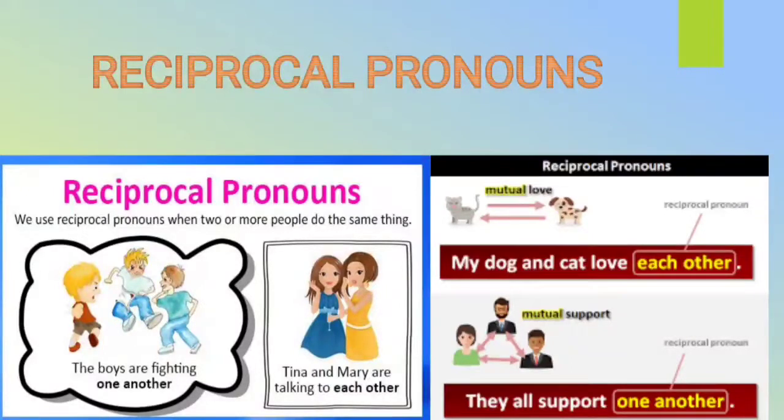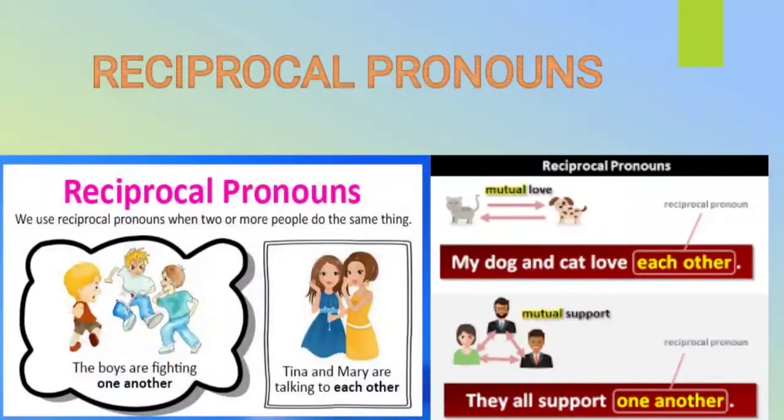The boys are fighting one another. My dog and cat love each other and they all support one another. These four sentences, what have you understood? They are used to express a mutual, that is, reciprocal relationship. So this is termed as reciprocal pronouns.